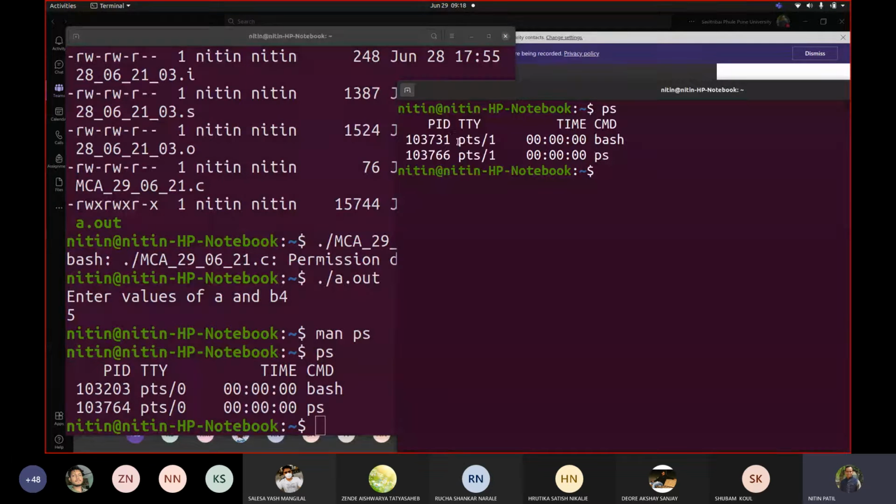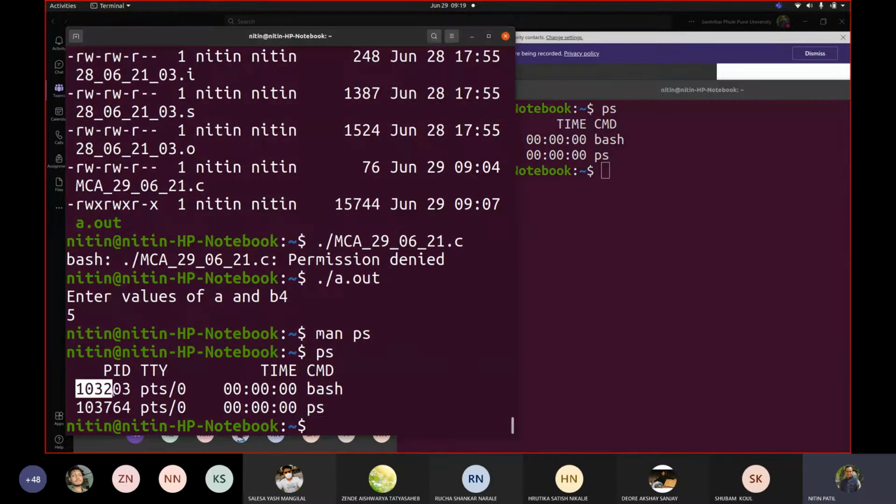And each terminal has bash with its own ID. This is the process ID. It is like a roll number for us. So this PID for this terminal is the process ID. What is PID? Process ID 103731. In this case, it is 103203. For ps, it is 103764.